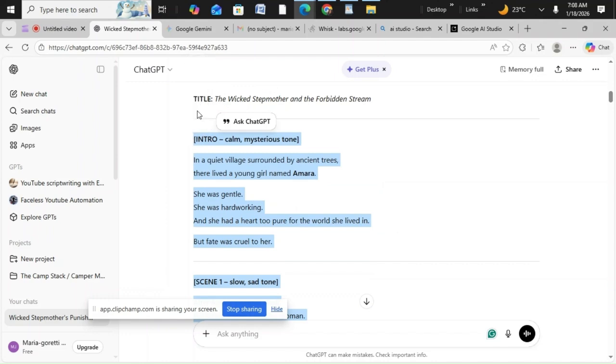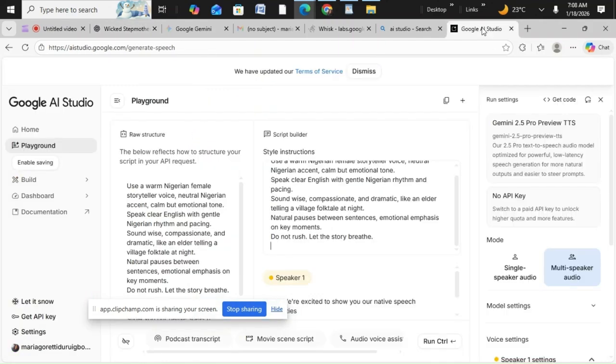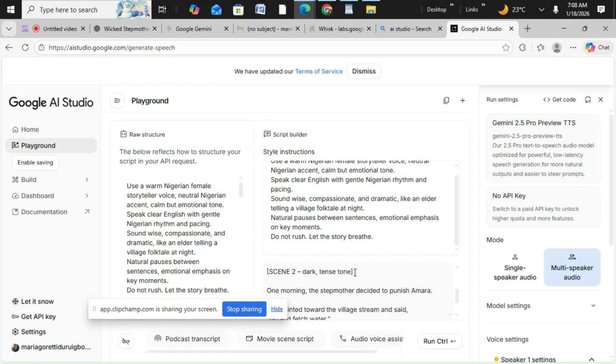So this is the story. I'll go to Google AI, and this is where you paste it. So I'll paste it. Most times what I used to do is paste it on Google Docs, then edit all these things. But because I don't want this video to be too long, I'm just editing it directly. You can also edit it directly, but it's just so you don't make a mistake and delete what you're not supposed to delete. So this is how we're going to be doing it.